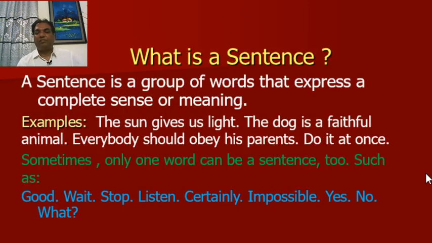First of all, what is a sentence? A sentence is a group of words that express a complete sense or meaning. For example, the sun gives us light, the dog is a faithful animal, everybody should obey his parents, do it at once. All these are sentences. Sometimes only one word can be a sentence too, such as good, wait, stop, listen, certainly, impossible, yes, no, what?